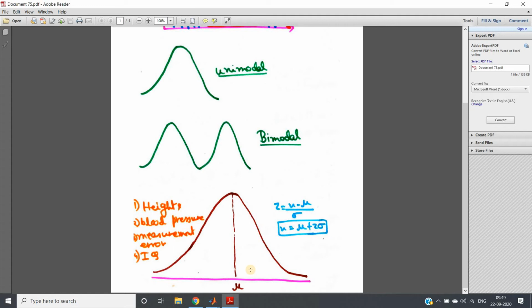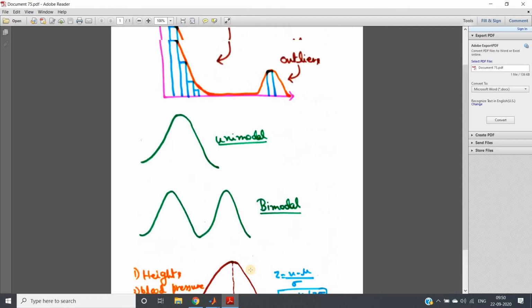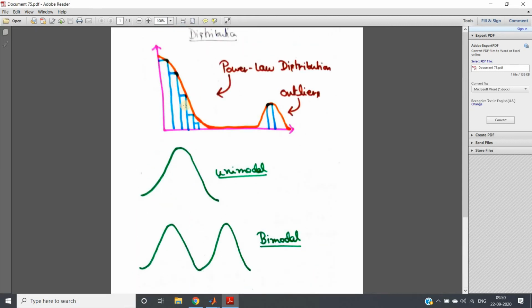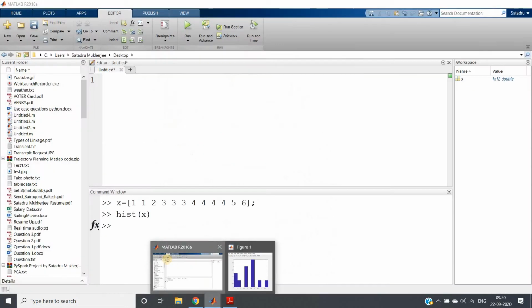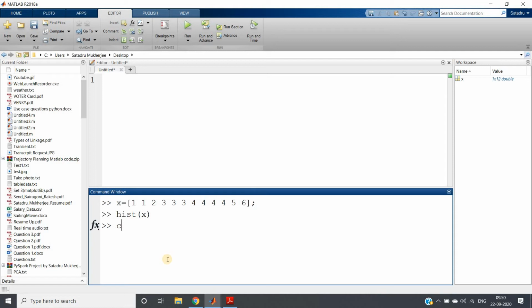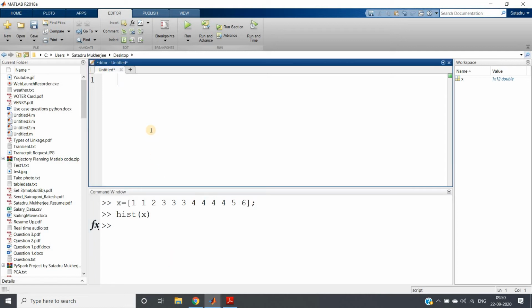For the time being, let me show you how you can get the distribution or the shape of a histogram, which is basically curve fitting on our histogram, and how you can implement this in MATLAB. So here I will write the code in the editor window: clc, clear all, close all, warning off.